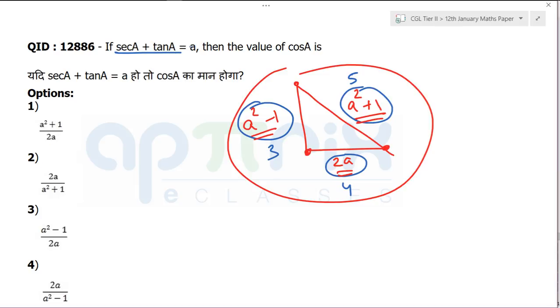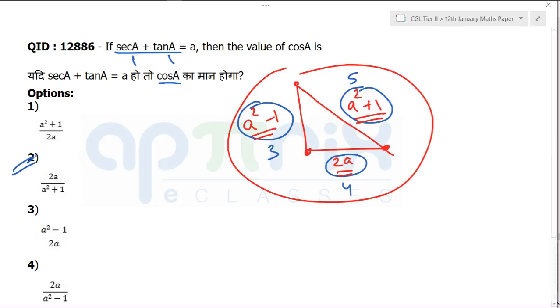And you can then think, if you find sec A plus tan A, that will be equal to 2, because a here is 2. Getting my point or not? What they are asking is, what will be cos A? Either you see the expression from here, 3, 4, 5, and if they are asking you cos A, what is going to be cos A here? Anyone having an idea? Will it be 4 by 5? Yes. So what is the answer? Second one.